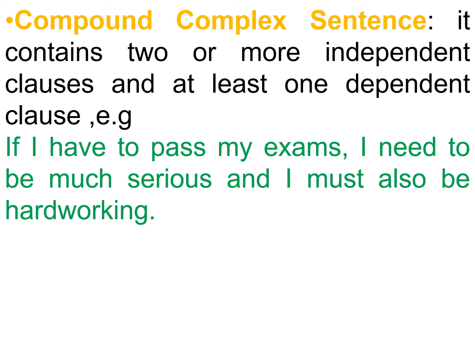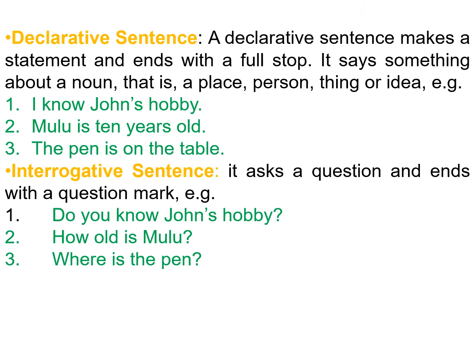Compound-complex sentence: it contains two or more independent clauses and at least one dependent clause. For example, if I have to pass my exams, I need to be much serious and I must also be hardworking. Declarative sentence: a declarative sentence makes a statement and ends with a full stop. It says something about a noun, that is, a place, person, thing or idea.